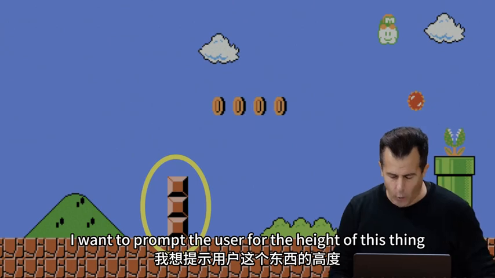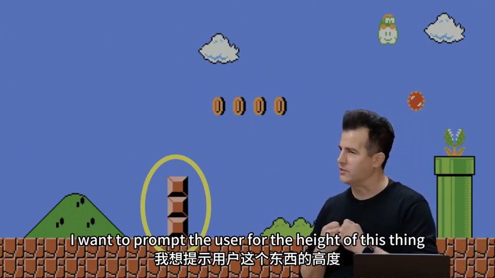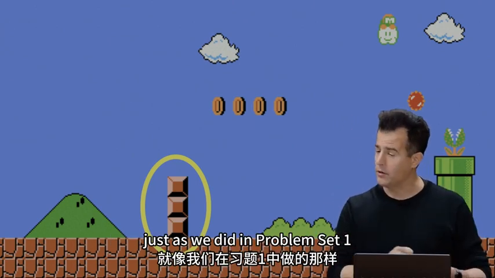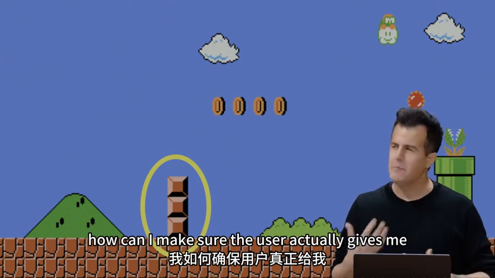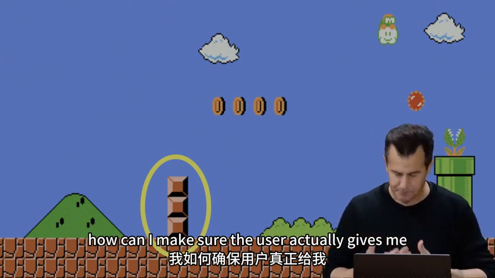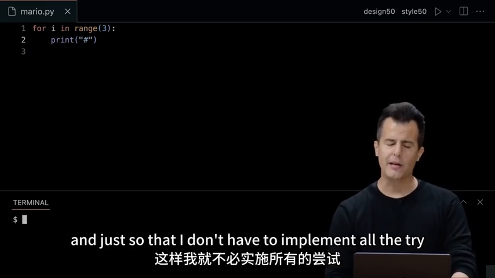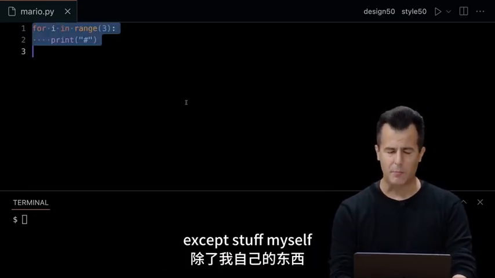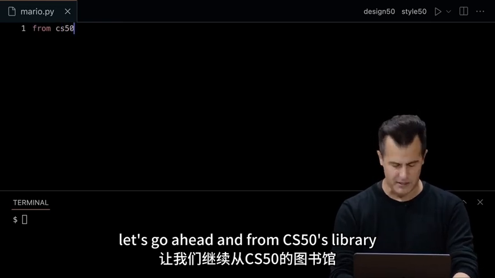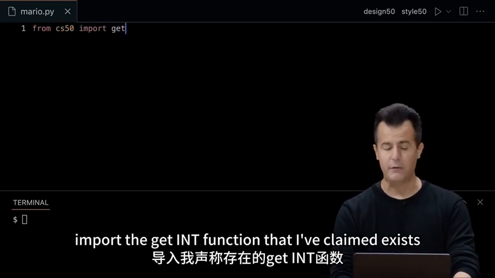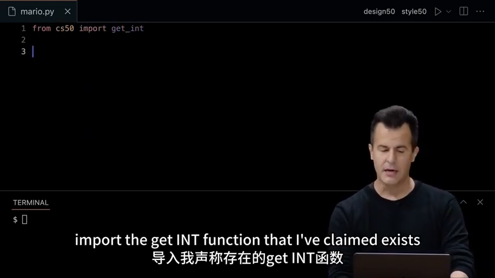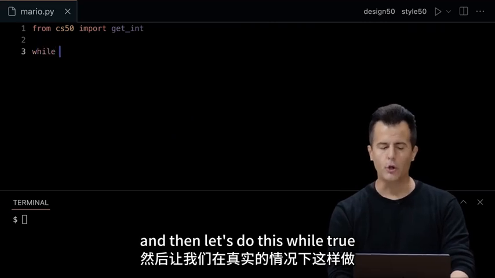What if, though, I want to prompt the user for the height of this thing, just as we did in problem set 1 with the Mario problems? How can I make sure the user actually gives me a number I want? Well, let's go back to VS Code here. And just so that I don't have to implement all the try except stuff myself, let's go ahead and from CS50's library, import the get_int function that I've claimed exists. And then let's do this, while True.